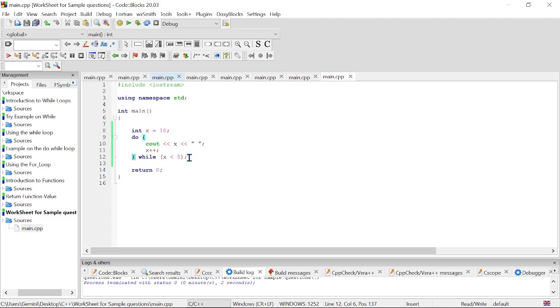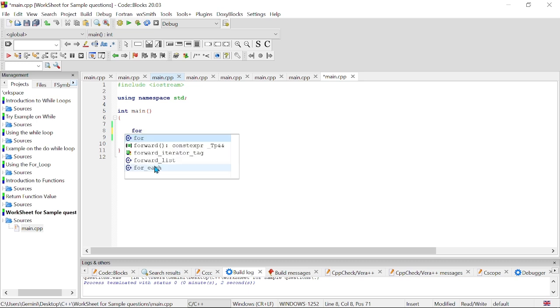Let's simply create one for loop. So let's do for int i equals 1 and i is less than 11, then i plus plus.